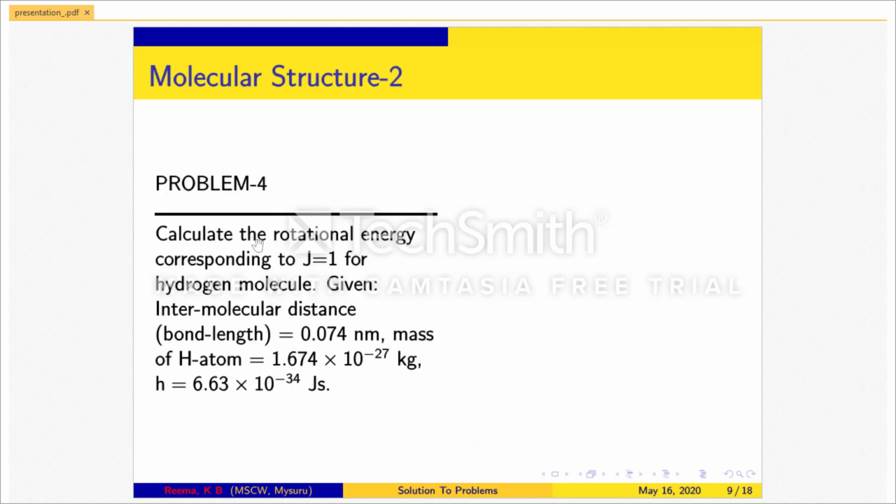Problem number 4. Calculate the rotational energy corresponding to J is equal to 1 for hydrogen molecule. Given intermolecular distance, that is bond length, is equal to 0.074 nanometer, mass of hydrogen atom is equal to 1.674 times 10 to the power minus 27 kg, h is equal to 6.63 times 10 to the power minus 34 joule second.